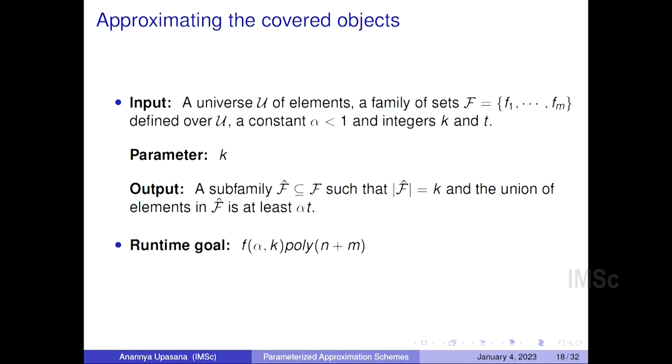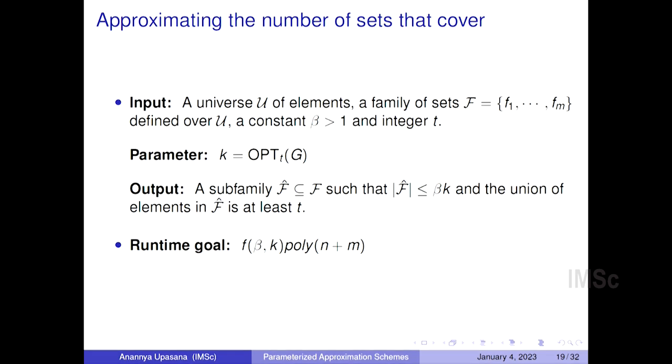That is, we want to select k sets such that these sets should not just cover at least t elements, but some fraction of t elements. So we are trying to relax the condition that these sets cover at least t elements. So here alpha is something less than 1, and we want to select k sets that cover at least alpha t elements, and the runtime goal now changes to some function f of alpha as well as k.